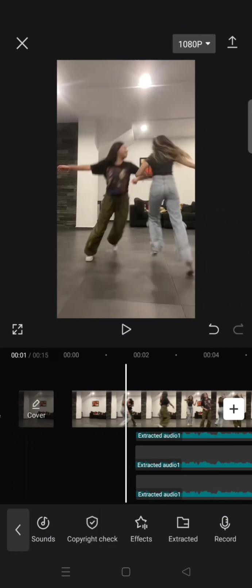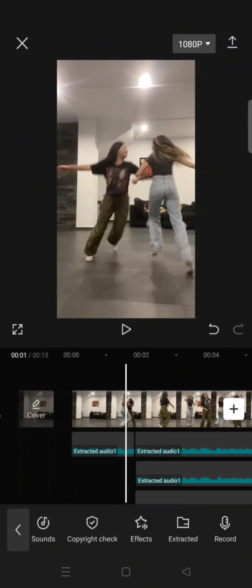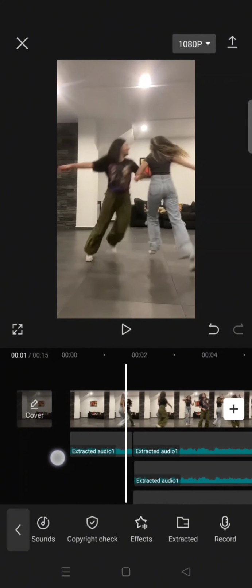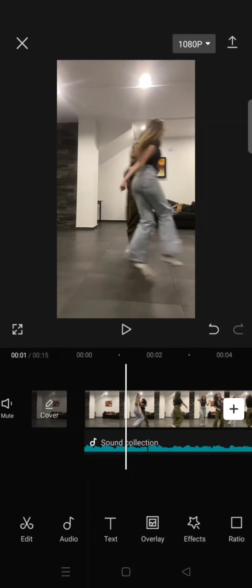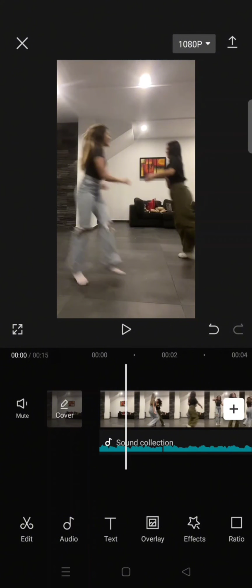Okay, so now your video will have that bass boost effect, but it might not be perfect, but you can try this trick. And I cannot play the audio to show how it sounds because I don't want to get copyrighted.